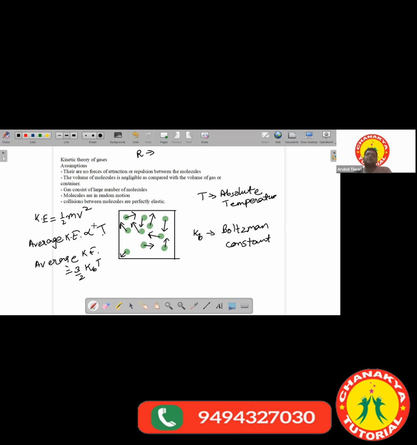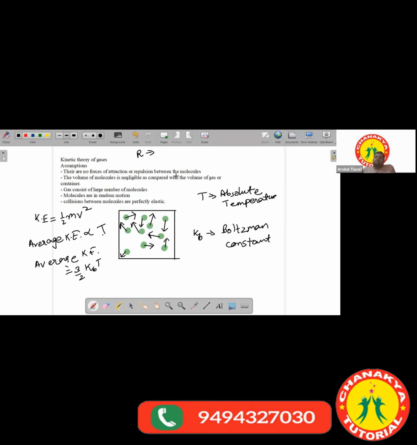Okay. So these are the points which we have assumed. However, later on we will rectify ourselves. We will see that all these points are not perfectly correct. We have assumed these in studying the gas laws, but we observe later on that all these things cannot be perfectly assumed. For example, we have assumed in the first point that there are no forces of attraction or repulsion between the molecules. But if you compress a gas, if you bring the molecules very close to each other, there will be forces of attraction and repulsion between the molecules of the gas.